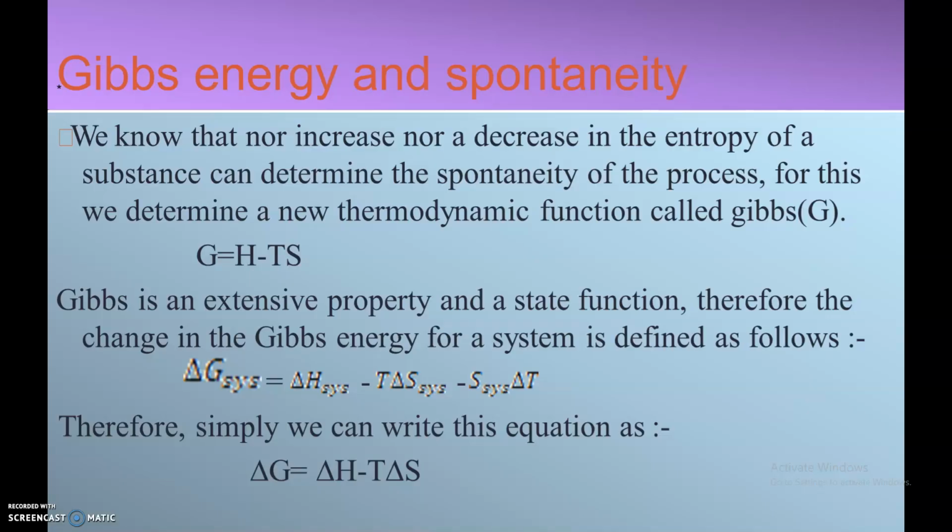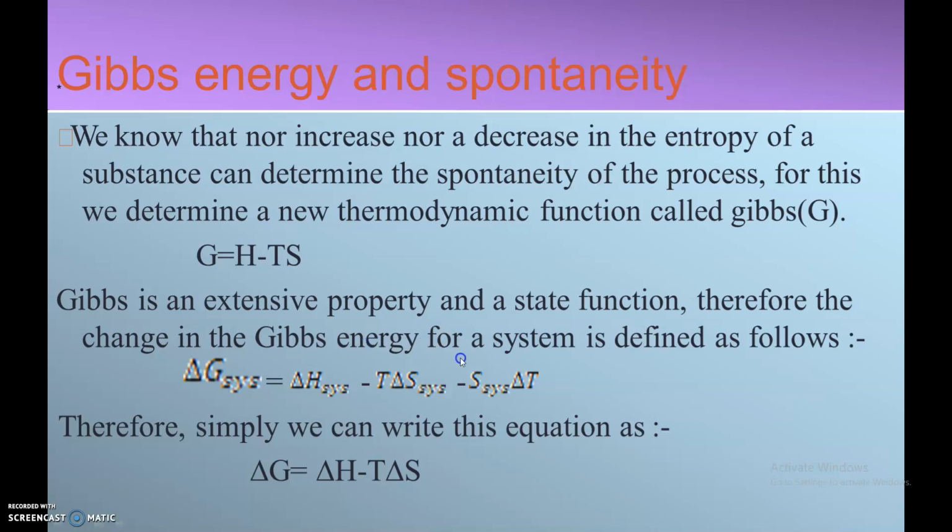The next term is Gibbs energy, denoted by the letter G. It tells us the spontaneity of a process. Even if we cannot say whether there is an increase or decrease in the entropy of a system, we can determine the spontaneity of the process. For this, we define a new thermodynamic function called G. G is Gibbs free energy, which is given by the formula H minus TS. Gibbs energy is an extensive property and a state function.